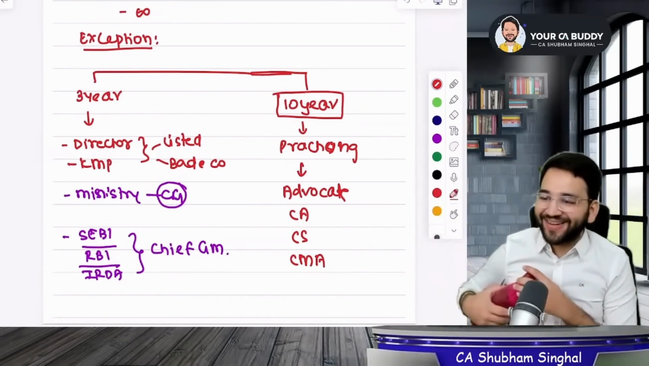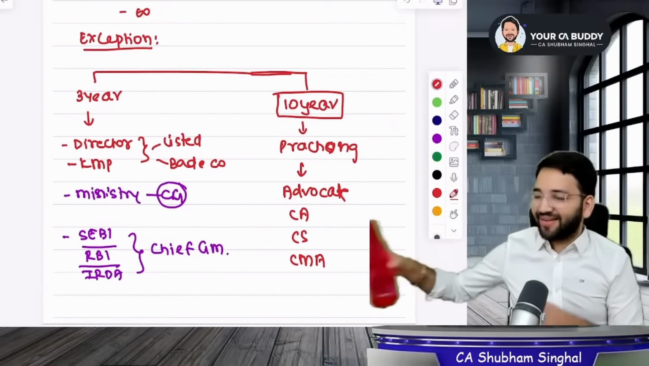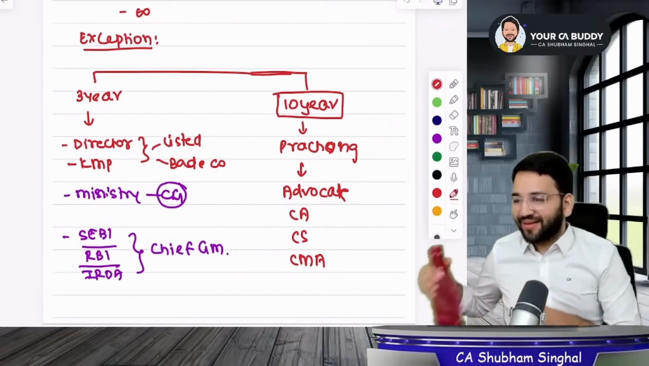He says because the ICAI portal belongs to Mr. Tata. Okay, then next.